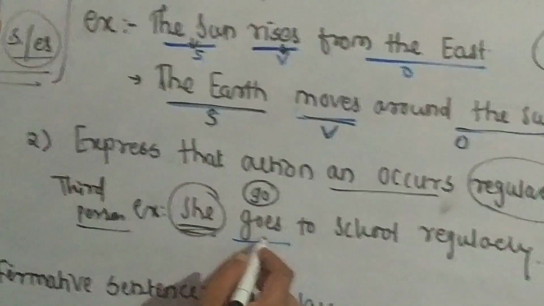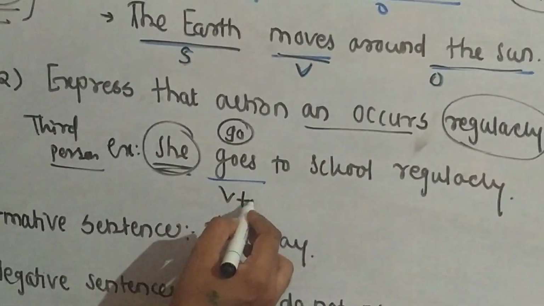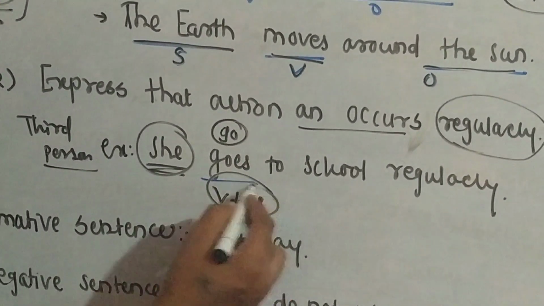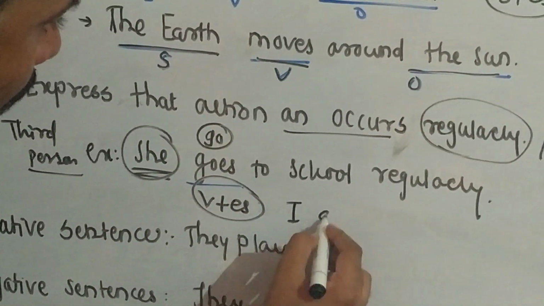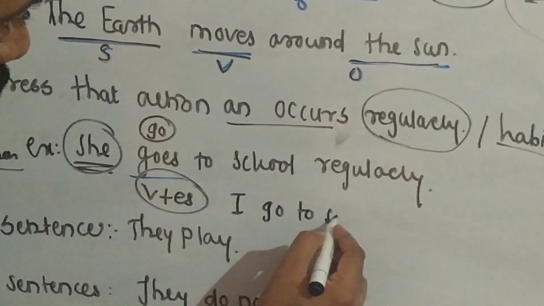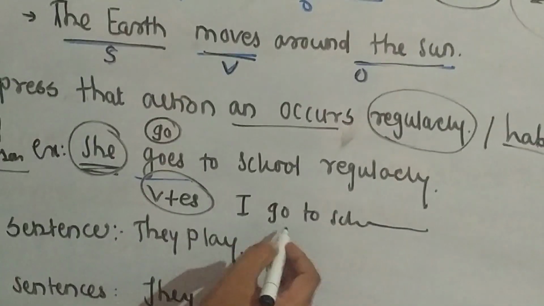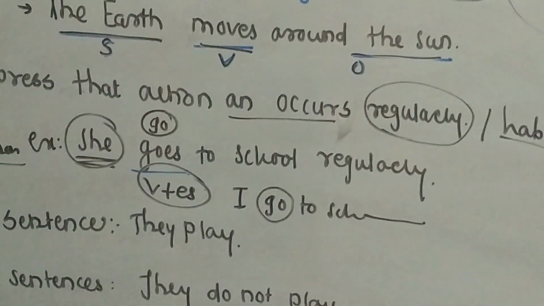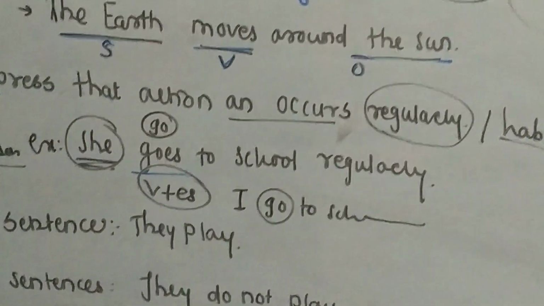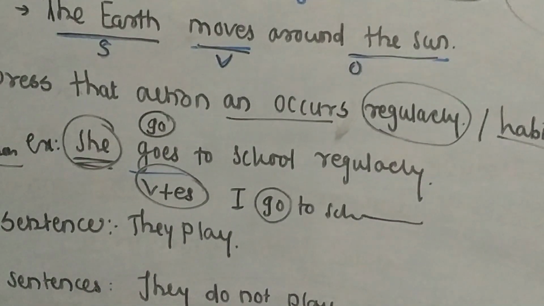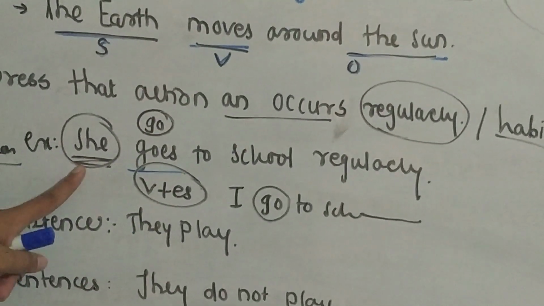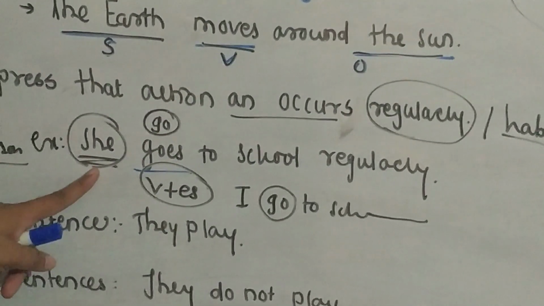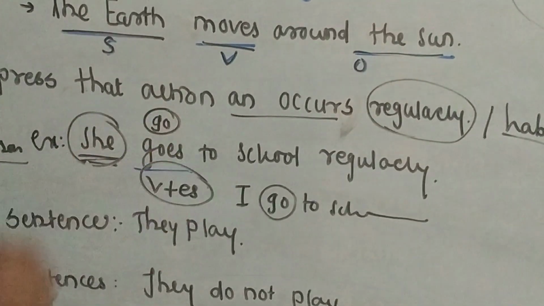That's why here we join main verb plus es. And we can write another example. I go to school regularly. But here we use go only. We have not joined s or es, we only join s or es to the third person in the sentence. So, she goes to school regularly.